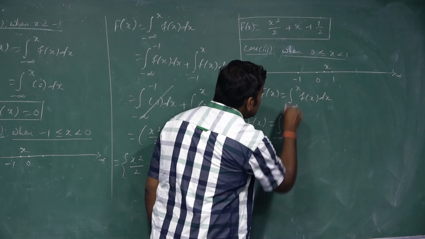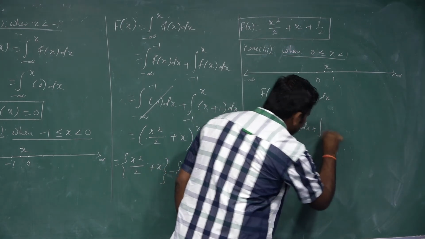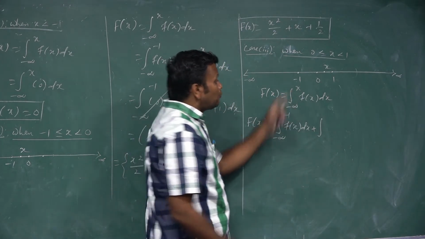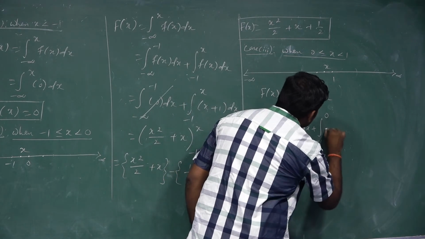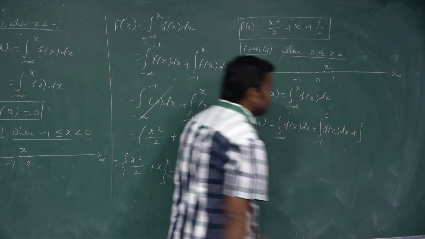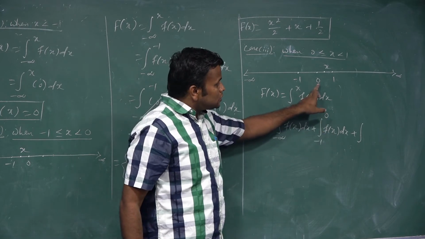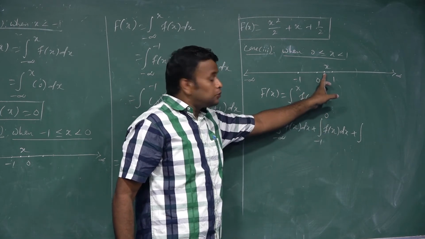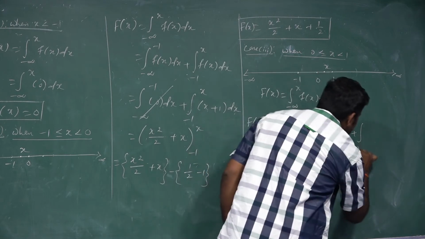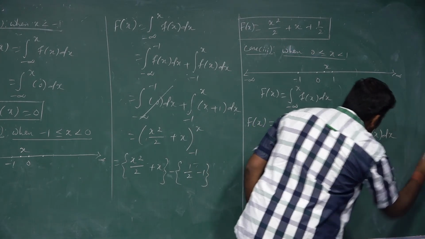So minus infinity to minus 1 of f of x dx is the first one. Next one, minus 1 to 0 of f of x dx. Last, 0 up to x, so 0 to x of f of x dx.